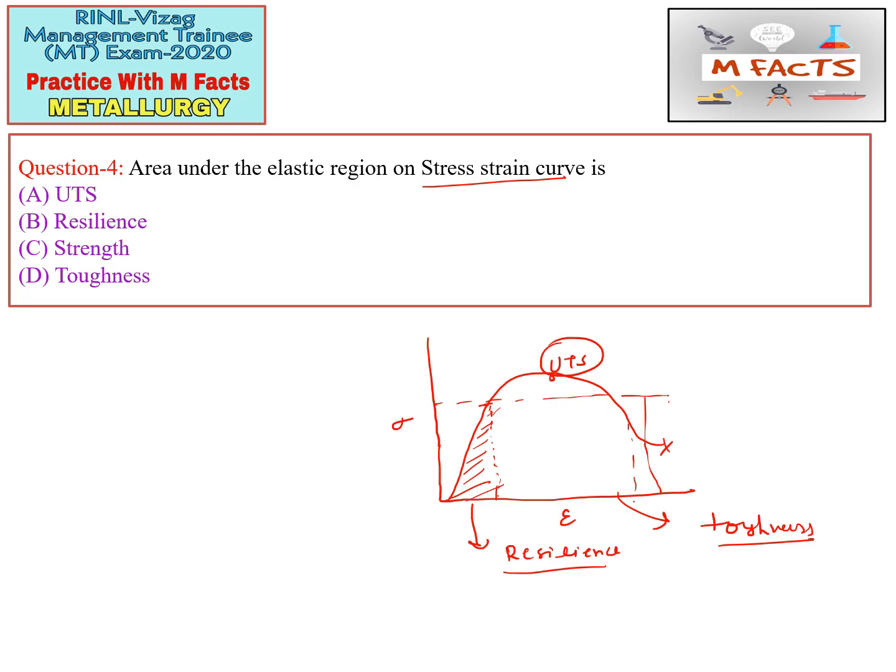So here we have the option UTS. UTS is basically ultimate tensile strength. B part is resilience. So resilience is correct because they are asking about the elastic region. If they ask for the area under the total stress-strain curve, then that will be toughness. So toughness is wrong, strength is wrong, and UTS is wrong. So B part is correct for this question.